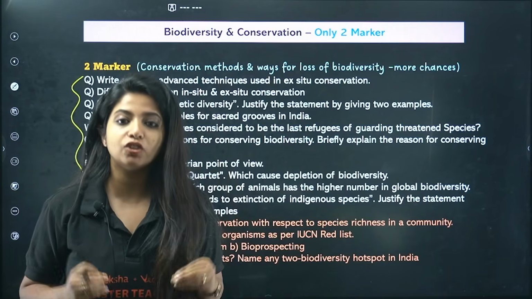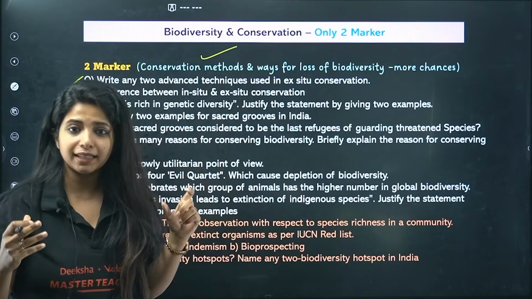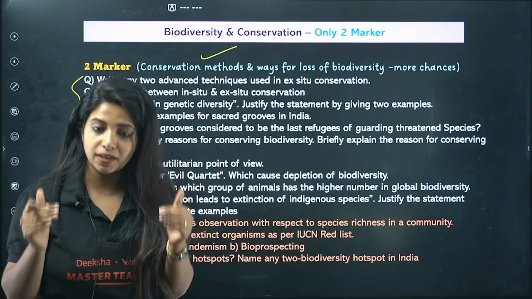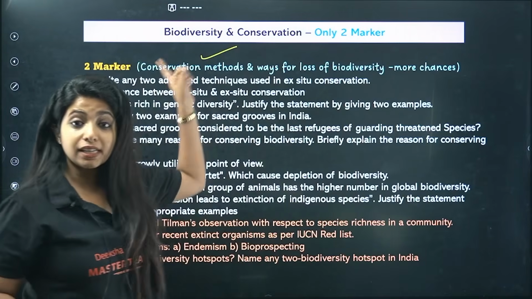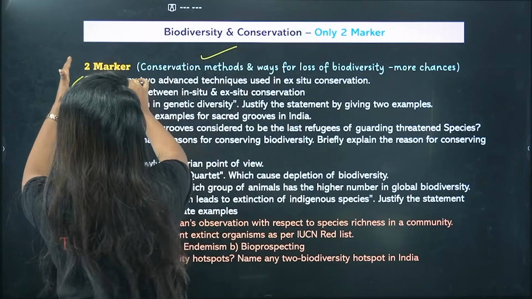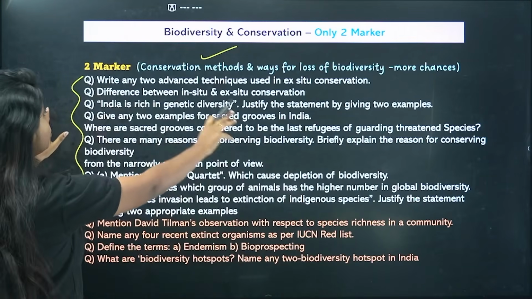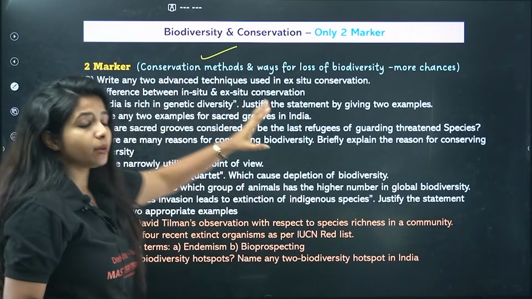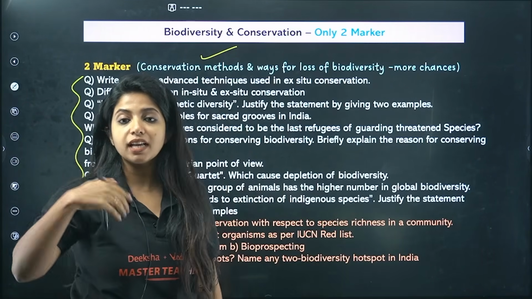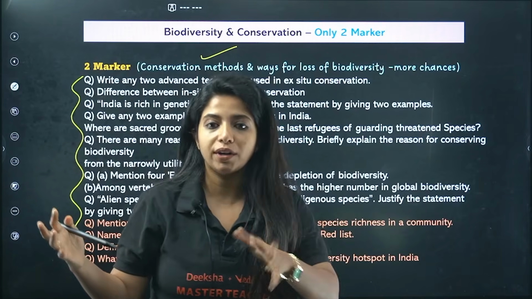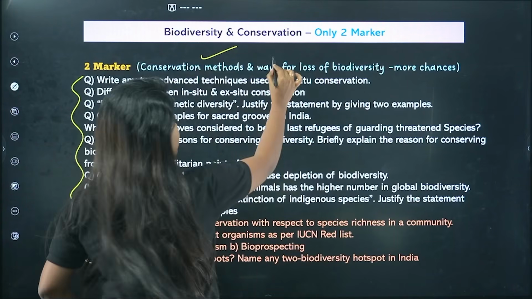Now, I have analyzed your model question paper, and according to that, conservation methods, that is in situ and ex situ conservation, is somewhere you can get most questions from, and also the ways of biodiversity loss. These are the ones that have more chances. So wherever you see a 2 marker and then a bracket where I have written something, it means that this is deduced from your MQP. According to the MQP, conservation based questions, that is in situ ex situ based questions, and also the ways of biodiversity loss, for example, the evil quartet, the 4 reasons that we have, are the things that usually can come. So these are the things that I have put over here.